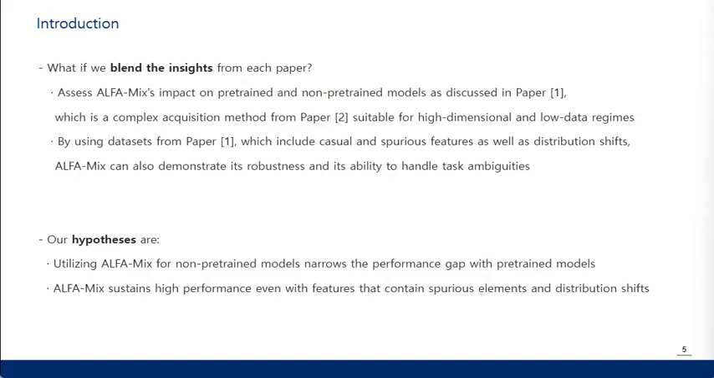Specifically, Paper 1 used only uncertainty sampling methods like least confidence. We are curious if applying AlphaMix from Paper 2 would yield similar results. And we are also interested in whether AlphaMix would perform well on the dataset used in Paper 1, as it did in Paper 2. So our research hypotheses are as follows.